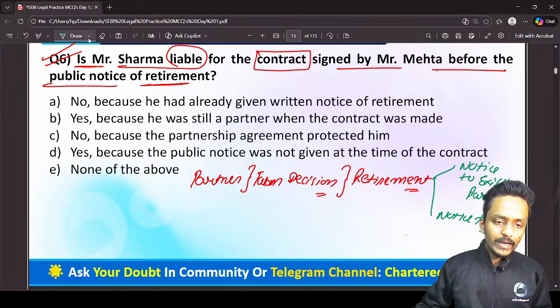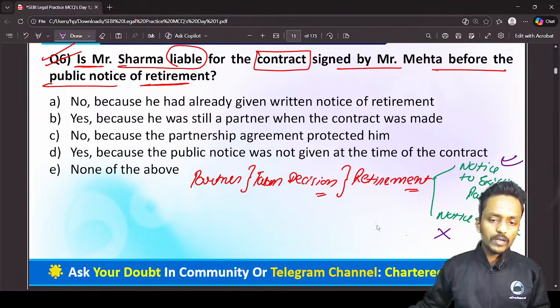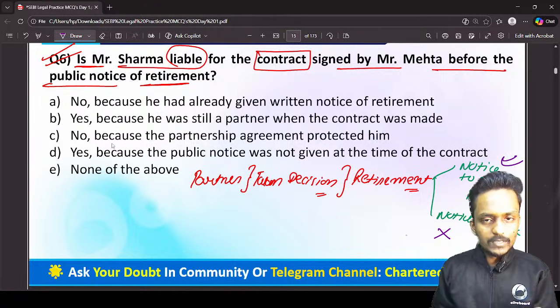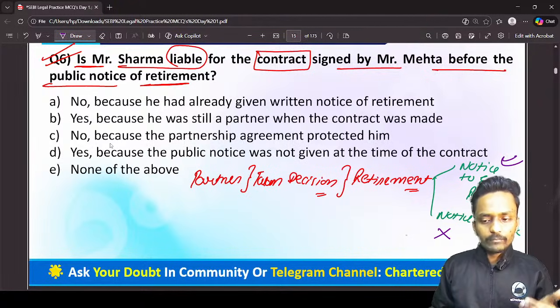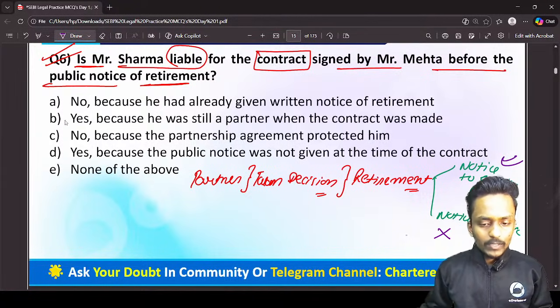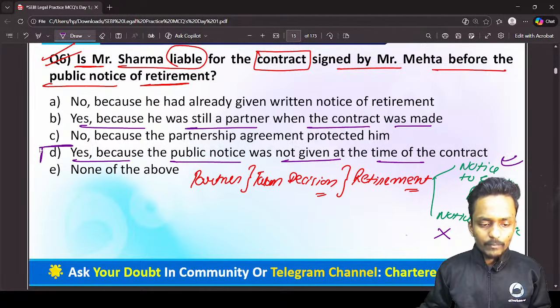But can I say right now this retiring partner has fulfilled the first condition but not the second one? So now the question in the case study: you know very well that one of the partners, Mr. Mehta, entered a contract with an outsider without knowing the fact that Mr. Sharma has already taken retirement from our partnership firm. Now the question is, will Mr. Sharma be liable? Definitely yes. Yes, because the public notice was not given at the time of contract. That is the main point.